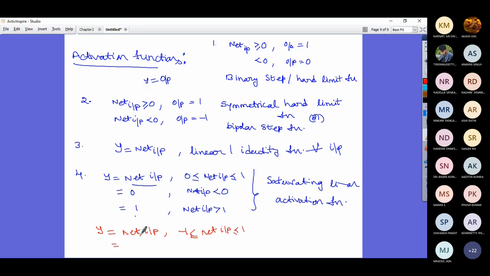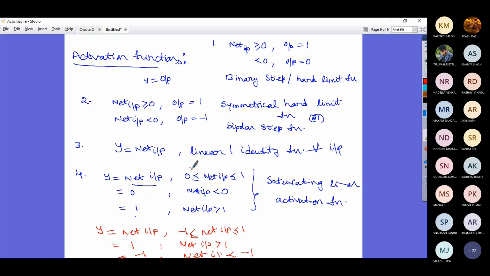It is 1 when net input is greater than 1, and -1 when your net input is less than -1.